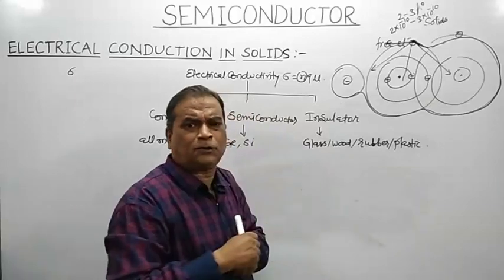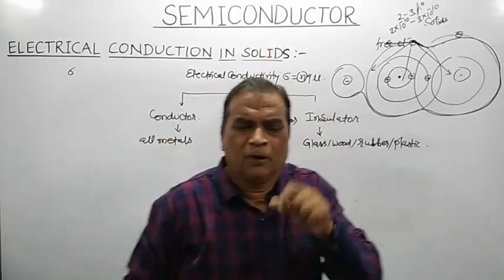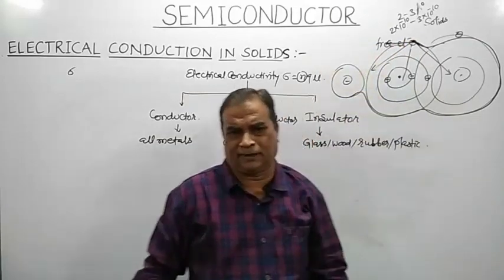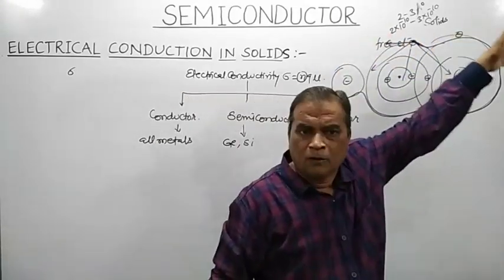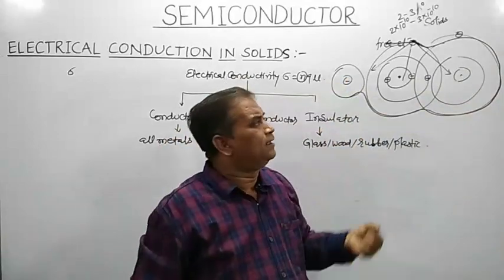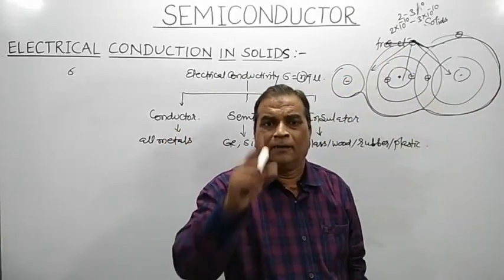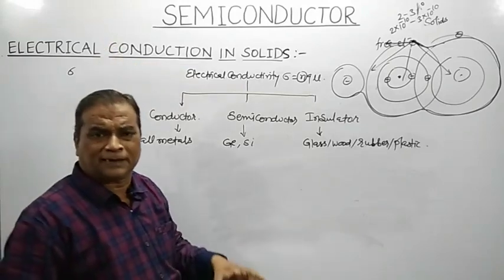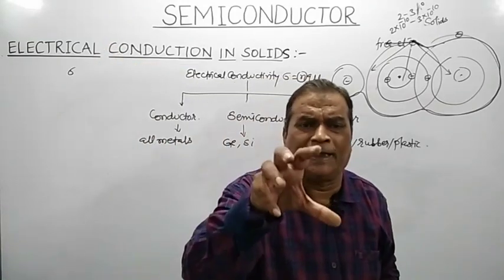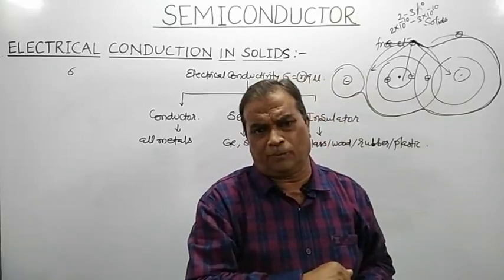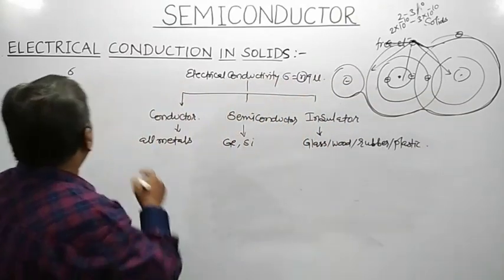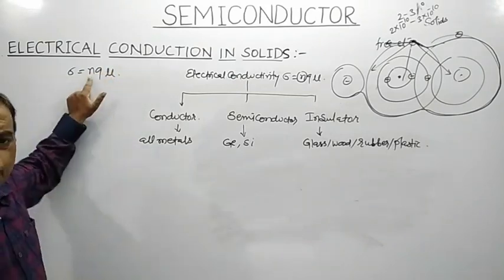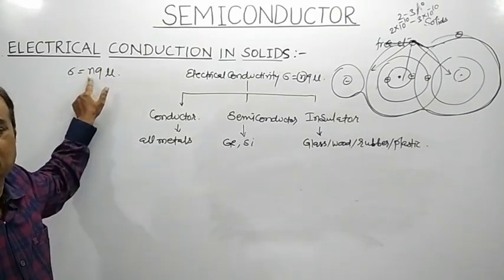So those electrons which are lying in the outermost orbit, which do not satisfy the condition required for stable electronic configuration and which are free to move within that given material, are called free electrons. Depending upon how many free electrons are present, remember, number of free electrons per unit volume, N represents what? Sigma is equal to N Q mu. N represents charge carrier density.